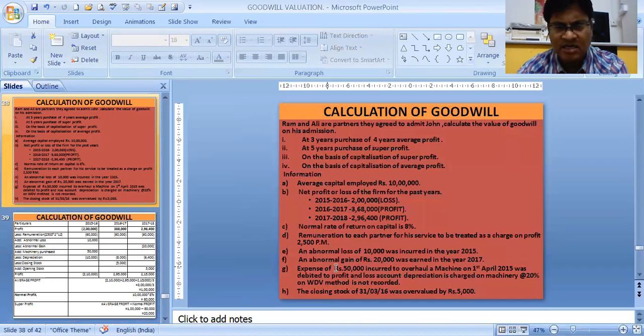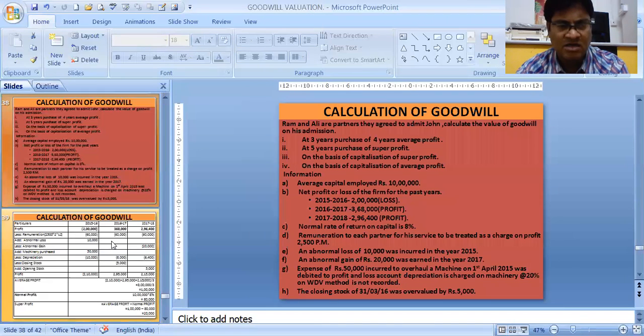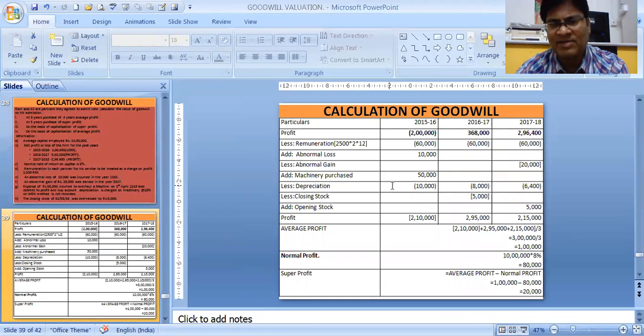One more adjustment. Expenses of rupees 50,000 were incurred to overhaul a machine. Overhaul means an old machine is taken and we have incurred 50,000. It's a capital expenditure, but we have treated it in the profit and loss account. We have debited it in the profit and loss account. And depreciation to be charged, 20% under WDV method, is not recorded yet. So we will take that also. The 50,000 already charged from profit and loss account has to be removed. So to remove it, we are adding back the machinery's value.